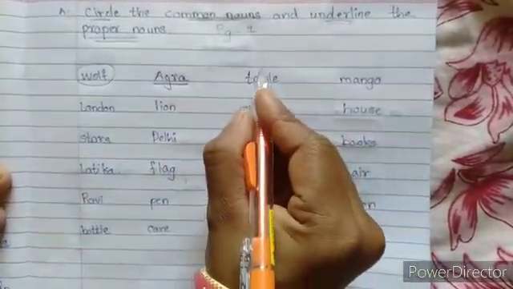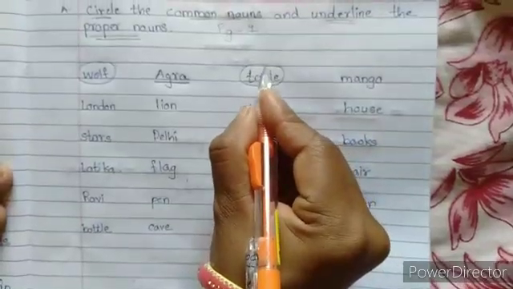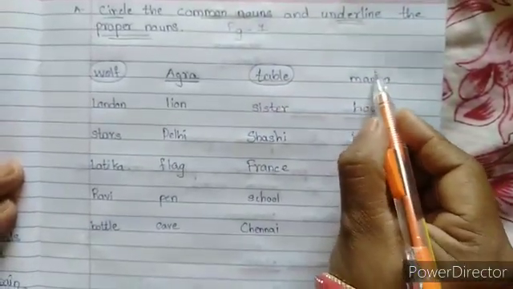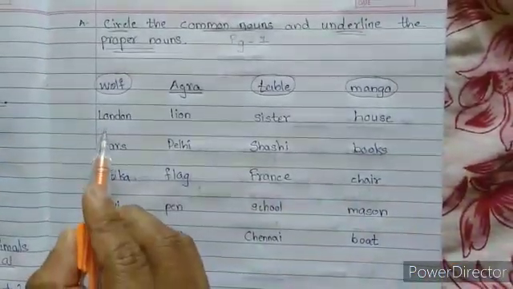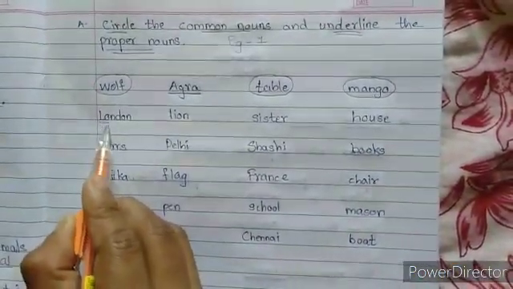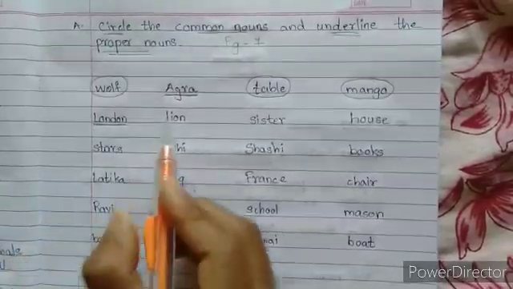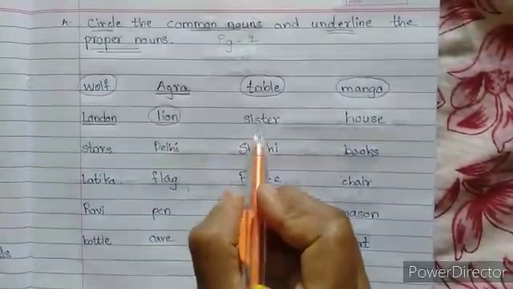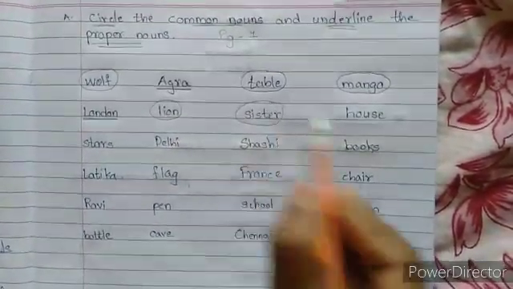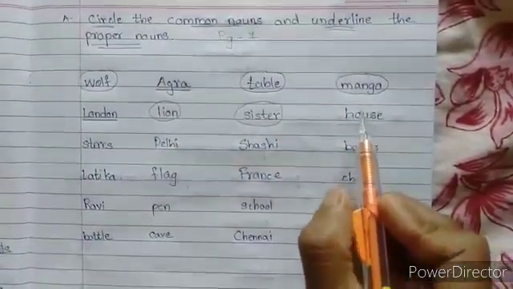Table. Table is a common noun. Mango. Common noun. London. Proper noun. Lion. Common noun. Sister. Common noun. House.